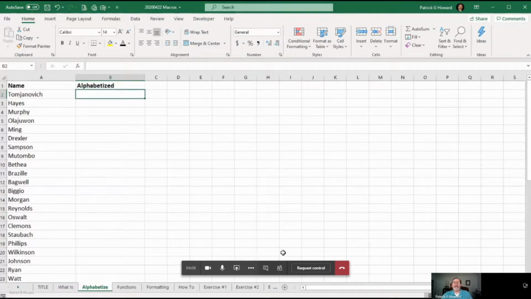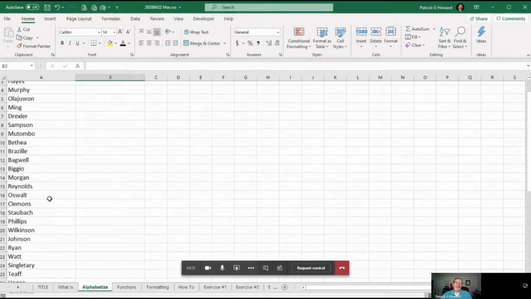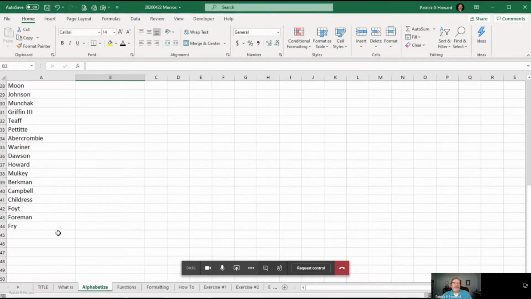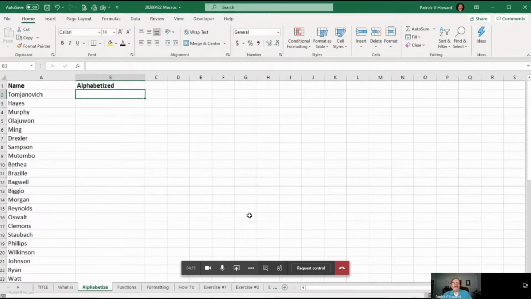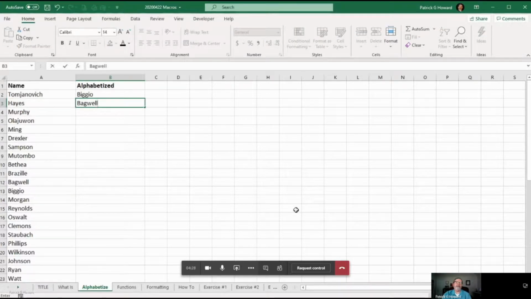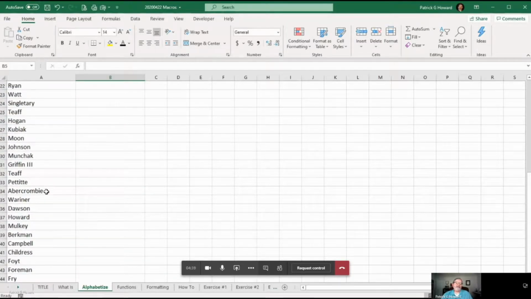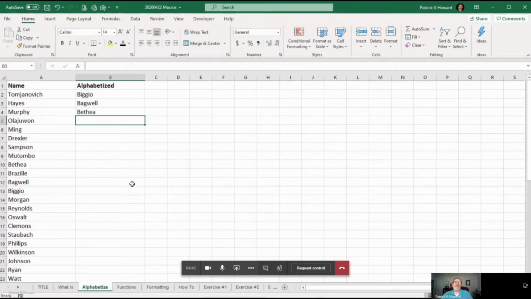For instance, if I have this list, and these are some of my favorite Texas sports people, there's 44 names there. Let's say I wanted to alphabetize that list. Well, that's a really long list to alphabetize. So I might start by just typing Biggio and Bagwell. Who would be next in this list? Bethea. What about all these people down here? Okay, Abercrombie, that would have already been way up there. So we've spent a lot of time and we don't have a very good list yet.